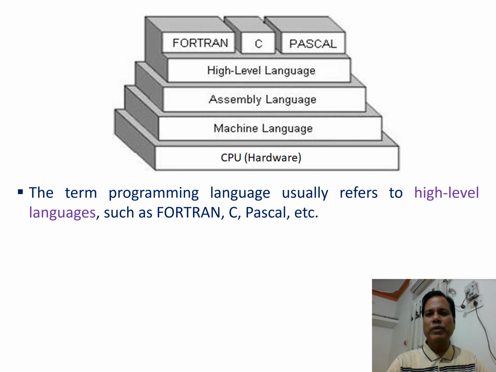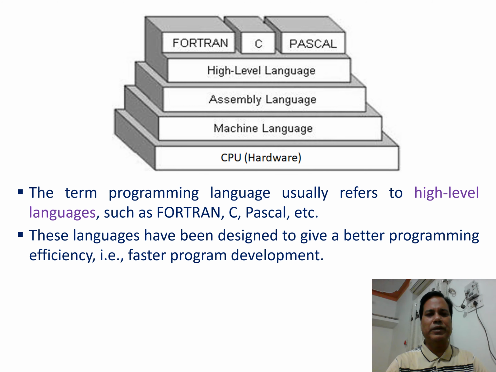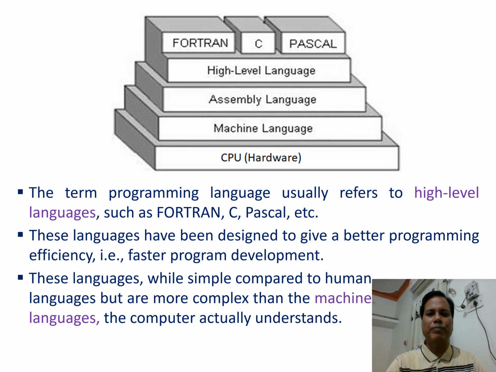The term programming language usually refers to high-level language such as Fortran, C, Pascal, etc. These languages have been designed to give a better programming efficiency, that is faster program development. These languages, while simple compared to human language, are more complex than the machine language the computer actually understands.